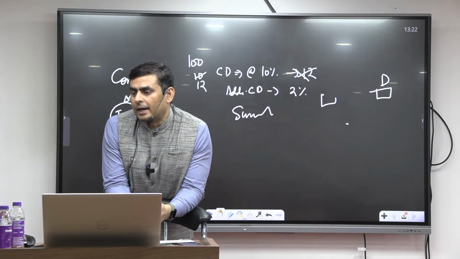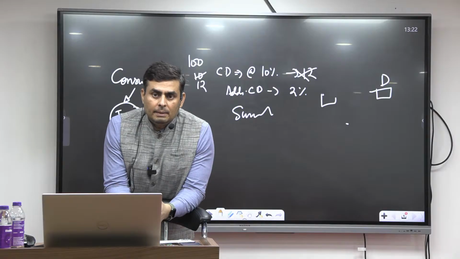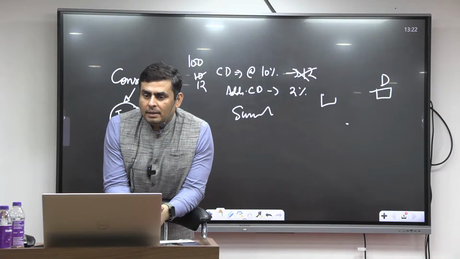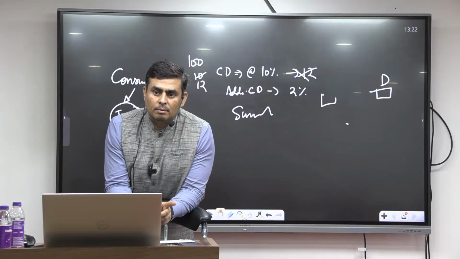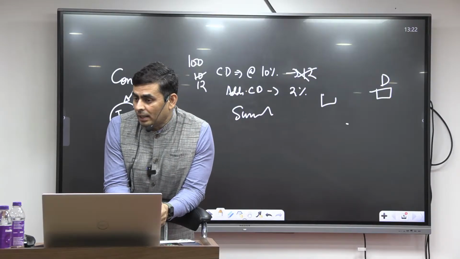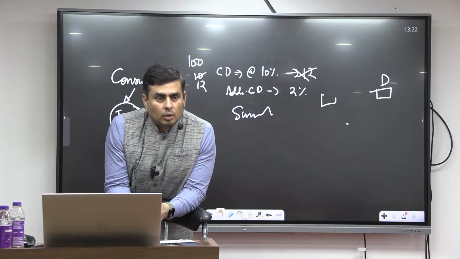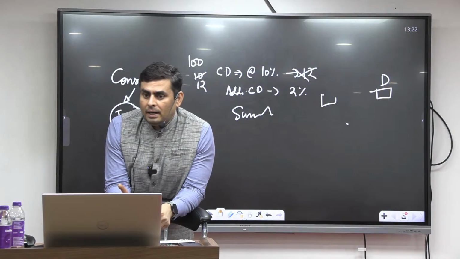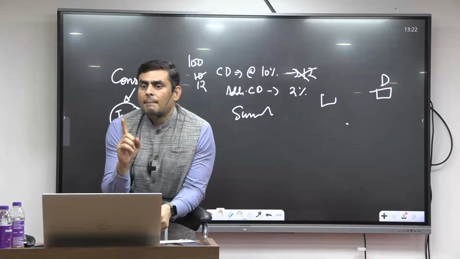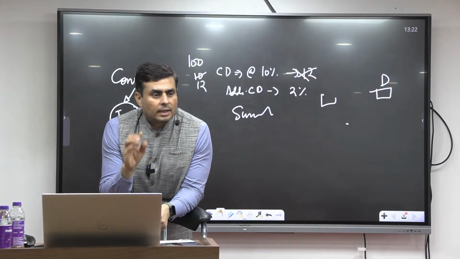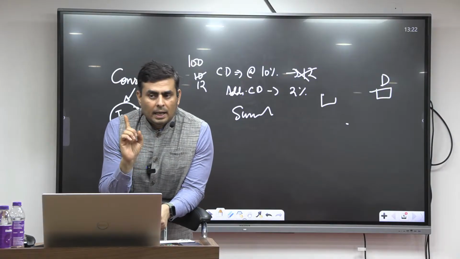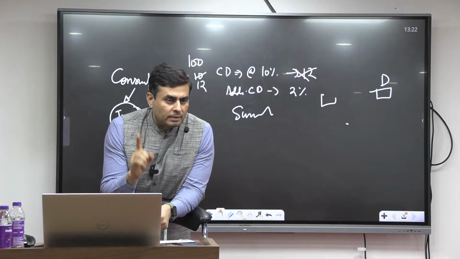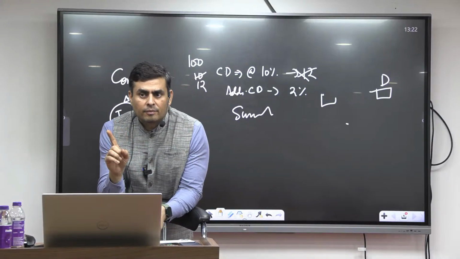If inflation is high, then he may spend 90 rupees, but he may be able to get fewer goods than what he was able to get with 90 rupees earlier. Why? The rate of inflation is high. So inflation and tax both impact what? The public's actual capacity to consume. And this word, actual capacity to consume, is slightly different from